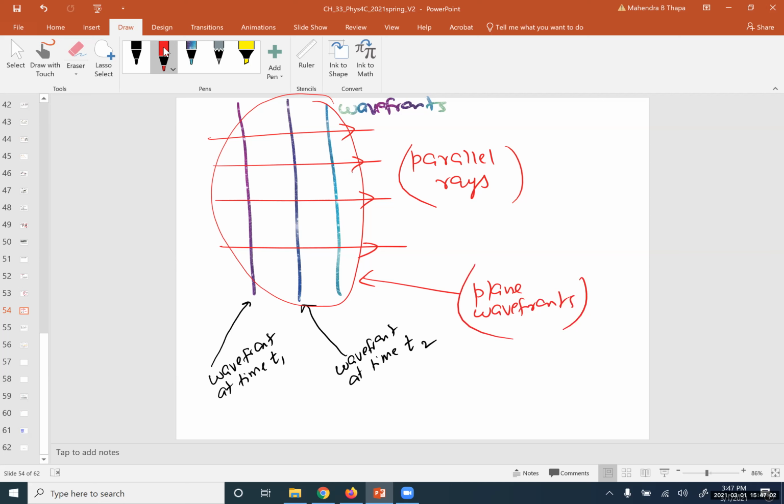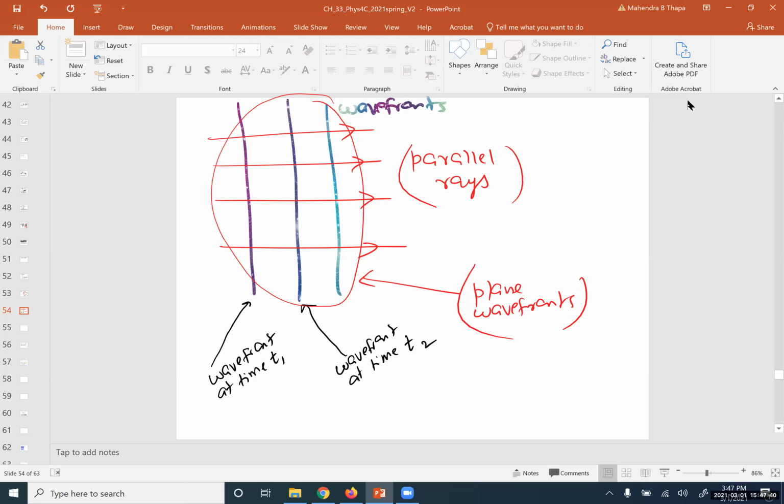Okay, so let's move forward. Our main question will be how to get the wavefront at time t2 if we know the wavefront at time t1.